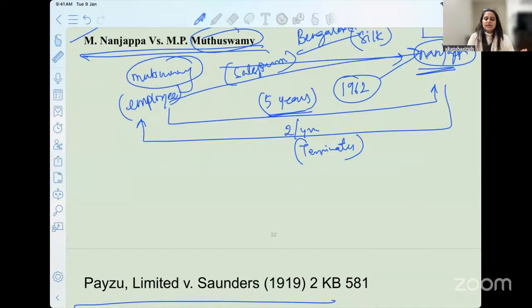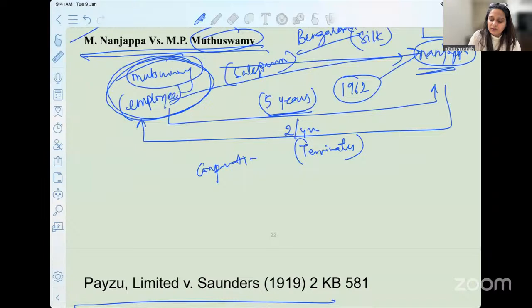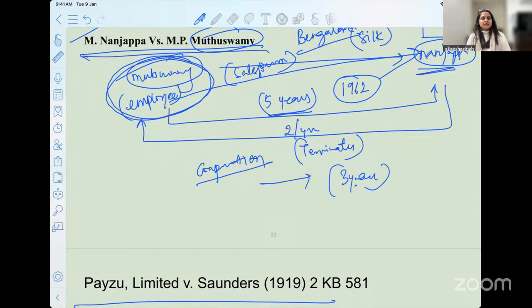What do you think is expected of this employee to do? He goes to the court and says, sir, I want compensation for the remaining 3 years. He employed me and promised that he would keep me for 5 years. Now I want compensation for the 3 years of profit I was expected to earn. If I would have continued, I would have made certain profits, right?